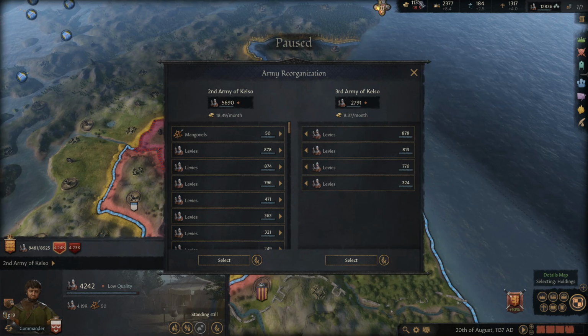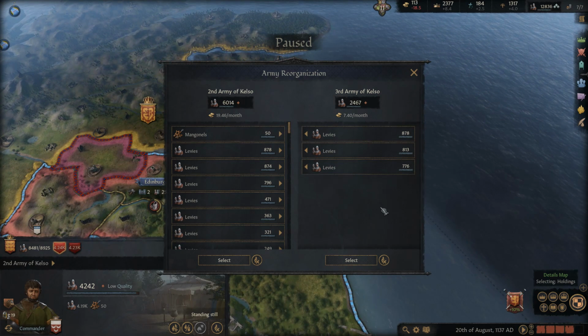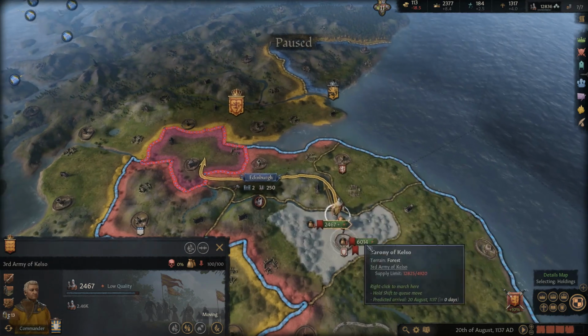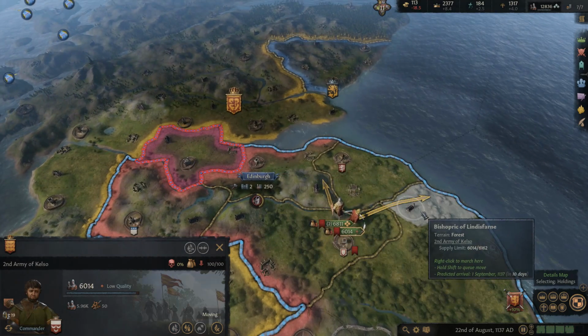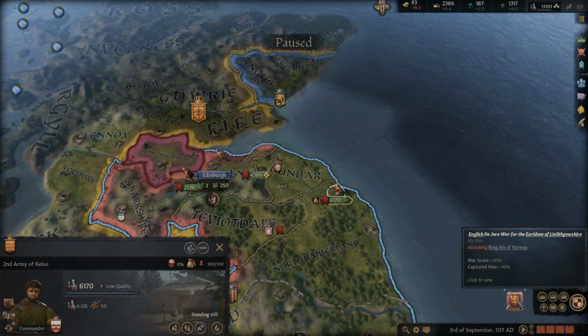And this is going to be very expensive, this trip across. It's going to be quite expensive, unfortunately. Let's do it like that. Alright, so these guys are going to come over here and siege this. And then let's bring them over to here. And we'll have to sail across, because you already know that we're not going to get enough war score here, guys.